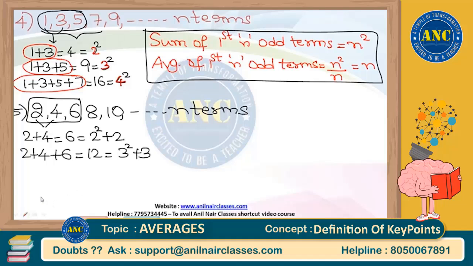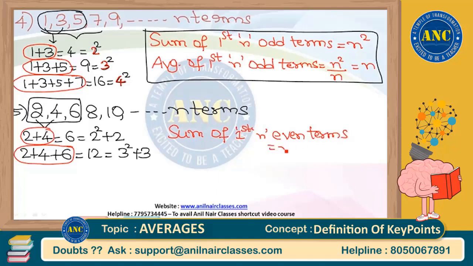Generalize it right now. Can I say that sum of first two even numbers is 2 square plus 2. Sum of first three even numbers is 3 square plus 3. In general, sum of first n even numbers is n square plus n, right? If I take n common factor, it is n into n plus 1.